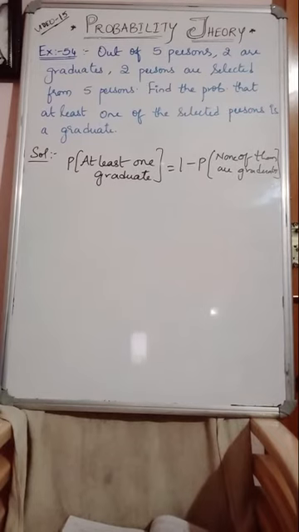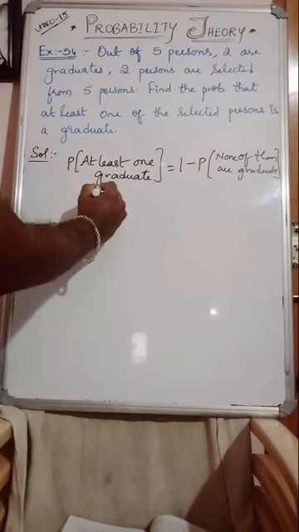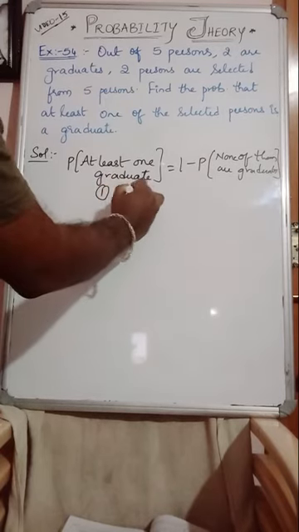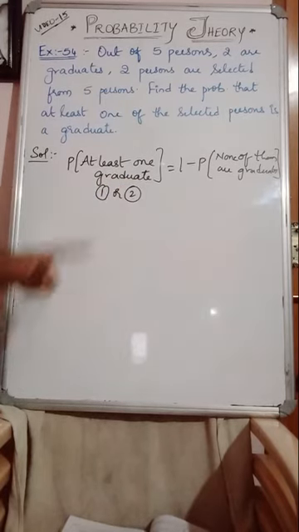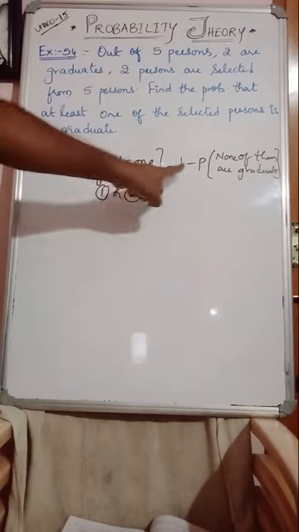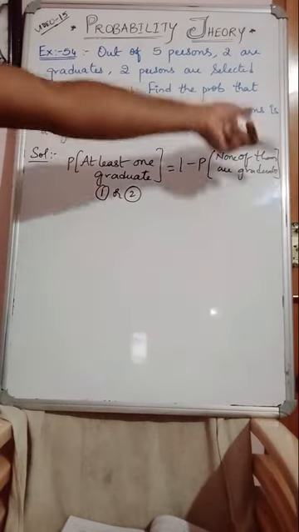Look here, probability of at least one graduate means one may be the graduate or both can be the graduate, right? Either one or both can be the graduate. 1 minus the probability of none of them are graduates.